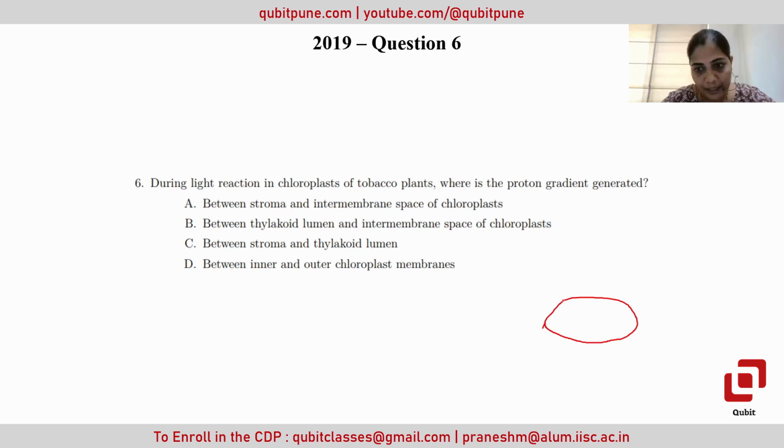Then on the membranous part, the light reaction will be happening, meaning the centers for the light reactions will be present at the thylakoid. So the thylakoids will be there, and H plus ions will be accumulated in the lumen of the thylakoid.